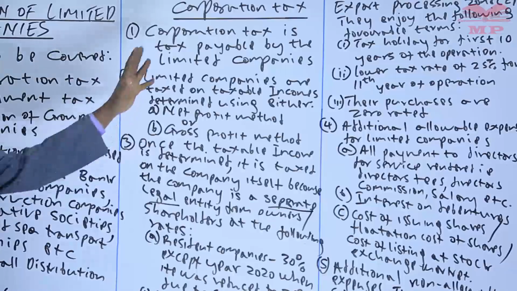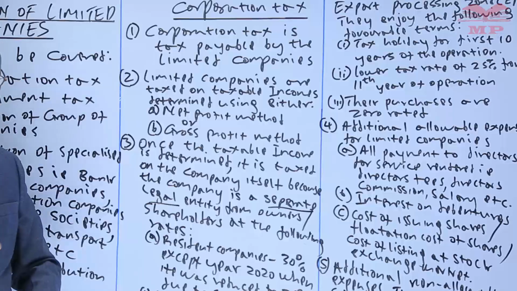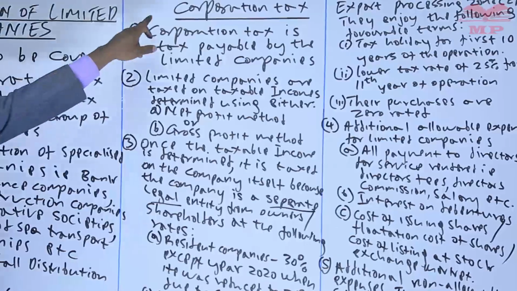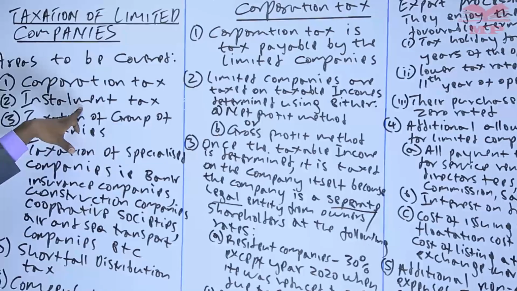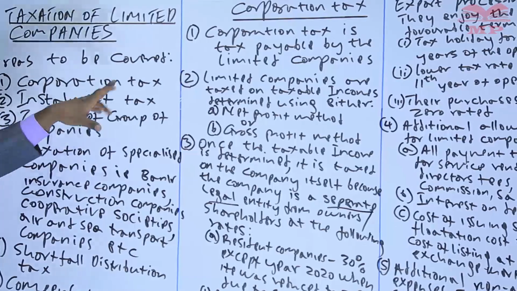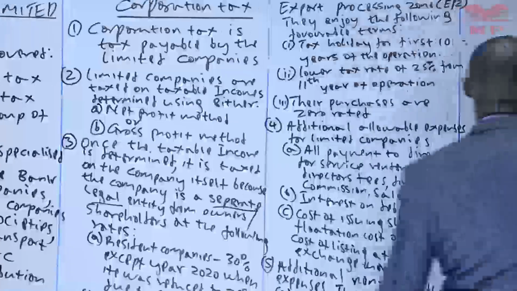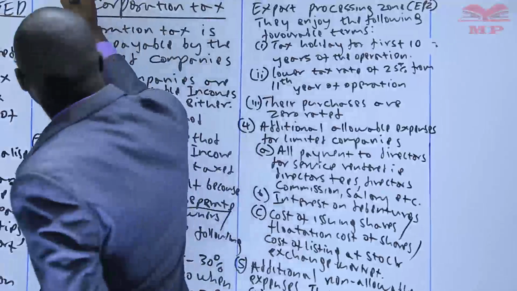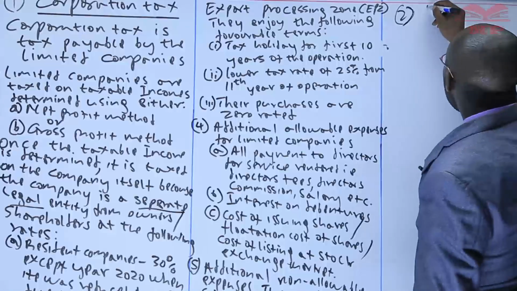So that is what you need to know about the corporation tax. And at that moment, we should look at a question concerning what we have learned. However, corporation tax is usually not alone. It normally comes together with what we call installment tax. So we must look at the installment tax and then we look at the question. So what is this installment tax? So this was number 1. We have number 2. We have installment tax.